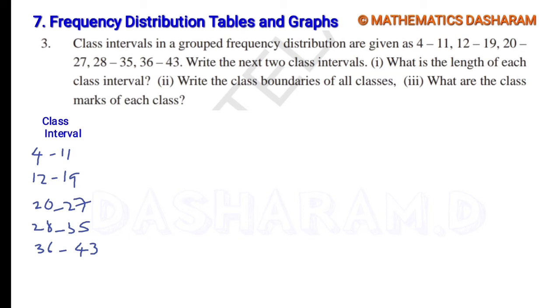So the next, sixth class will start from 44, and observe carefully the length of a class interval. Length means the difference between two upper limits or two lower limits, any one. So what is that? 8. So then 44 to 51. Next, the last one, 52 to 59.